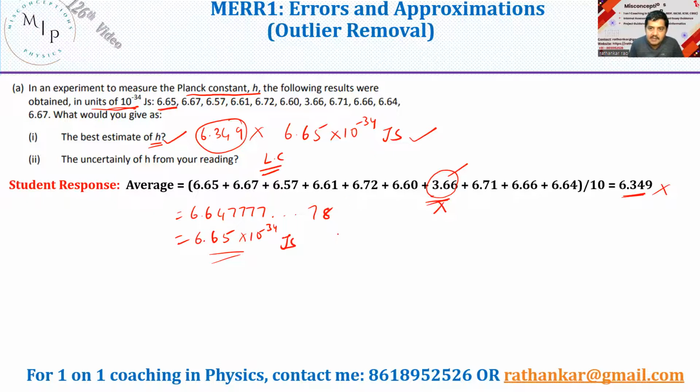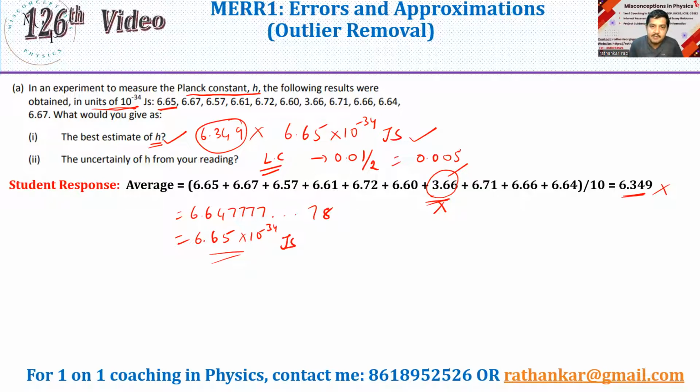This could be somewhere around 0.01 unit. But when you talk about uncertainty, you should not just stop here. You divide this by 2, which means you can get this way or that way, which should now be equal to 0.005. Now, what is the reading? I should write this as 10 to the power of minus 34 joule second. Okay, this will complete my full answer.